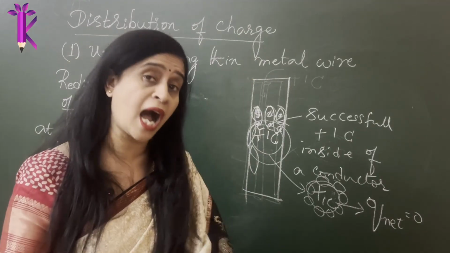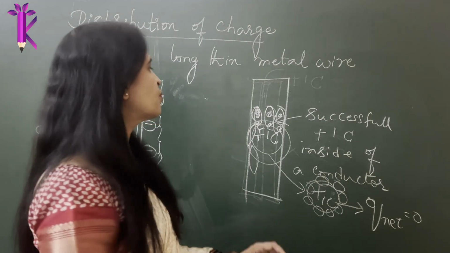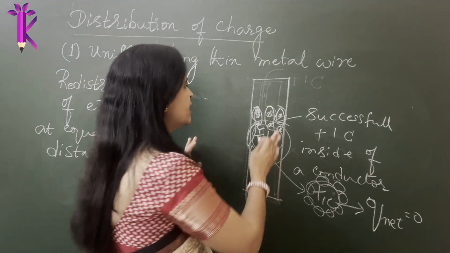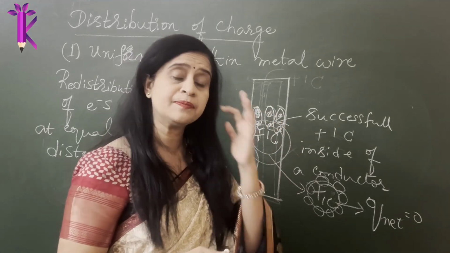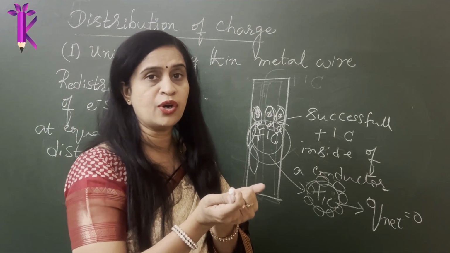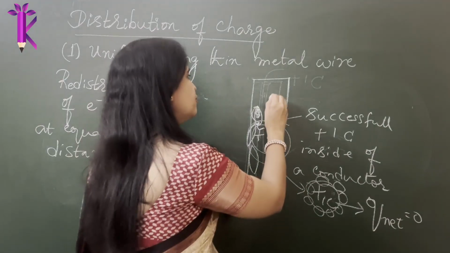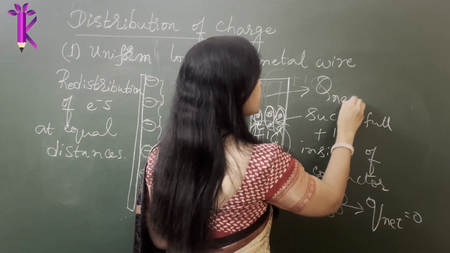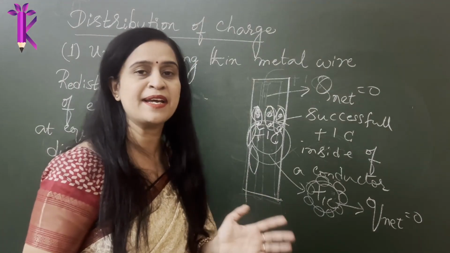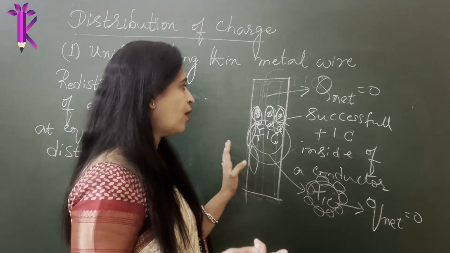Now you are trying to charge a metal rod by bringing in +1 Coulomb charge, and imagine if you are successful in placing the charge inside of the conductor, then what will happen on an atomic level? Obviously all the electrons in the atoms orbiting the nucleus are experiencing an attractive pull. So they all come together and these forces cancel each other. Therefore the total net charge on the conductor still remains 0, because of the very basic fundamental law that unlike charges attract each other.